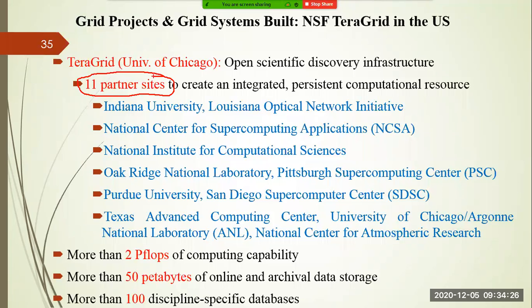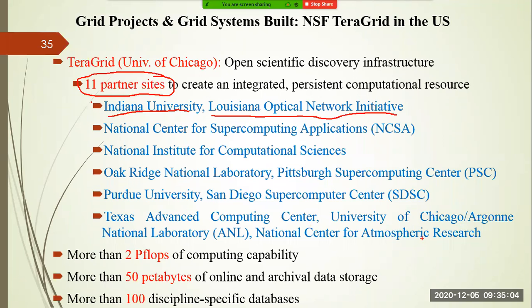So what are the site names in TeraGrid? You can see Indiana University, okay. You can see Louisiana Optical National Initiative. So these 11 sites are Indiana University, Louisiana Optical National Initiative, National Center for Supercomputing Applications, National Institute of Computational Science, Oak Ridge National Laboratory, Pittsburgh Supercomputing Center, Purdue University, San Diego Supercomputing Center, Texas Advanced Computing Center, University of Chicago, Argonne National Laboratory, National Center for Atmospheric Research.